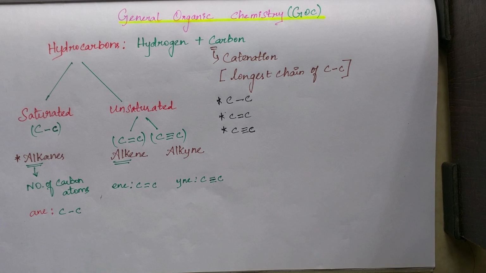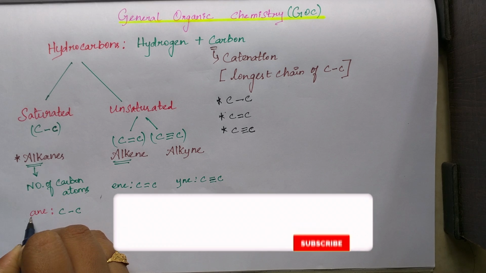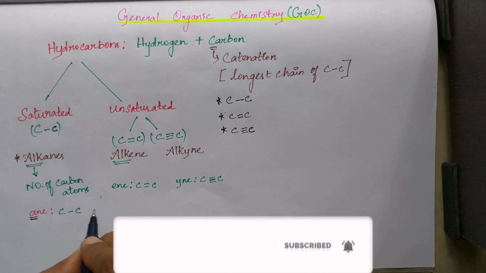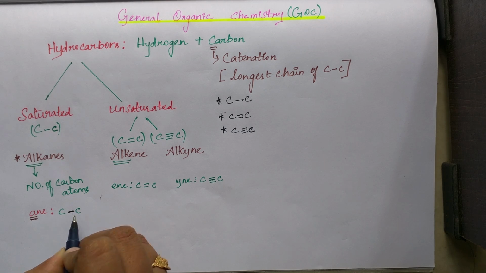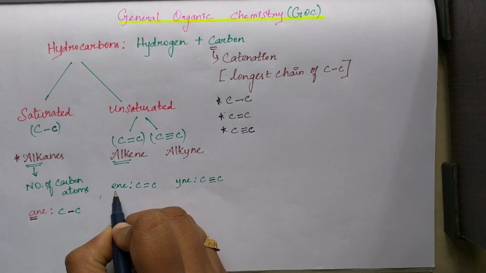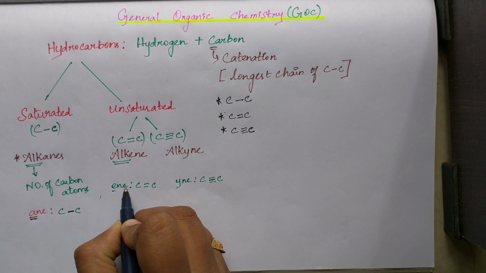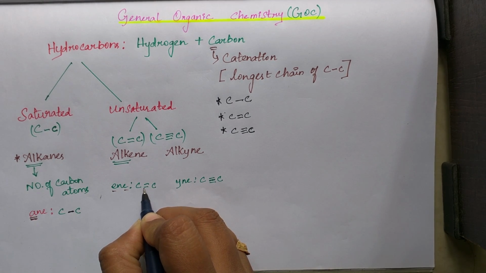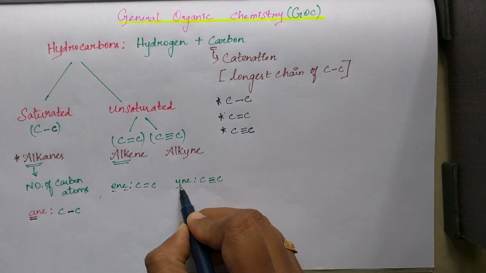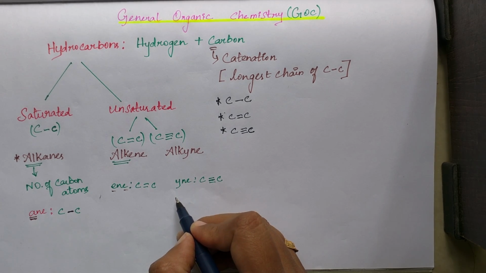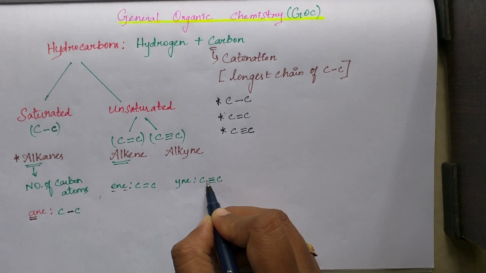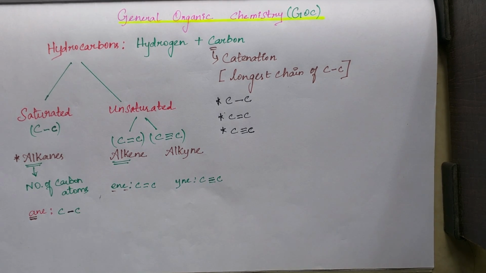Here I am giving one clue to identify which is ane, ene and yne. A means in alphabetical order it comes first, that is 1, so between carbon atoms, one bond is there. Next, if you take ene, E, the second, so between carbon atoms, a double bond. And yne, here this Y comes last. So after 2, the last is 3. So between carbon atoms, 3 bonds. So it is very, very important, students.